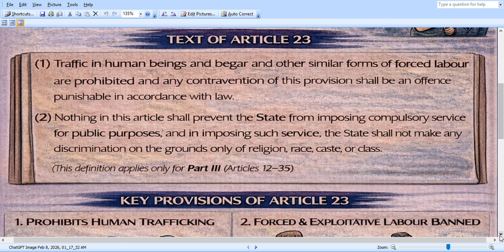And the second definition is: nothing in this article shall prevent the state from imposing compulsory service for public purposes, and in imposing such service, the state shall not make any discrimination on the grounds only of religion, race, caste, or class. Of course, we know Part 3 of the Indian Constitution, Fundamental Rights, comes under Articles 12 to 35. These two definitions are very important. You can take the screenshot.